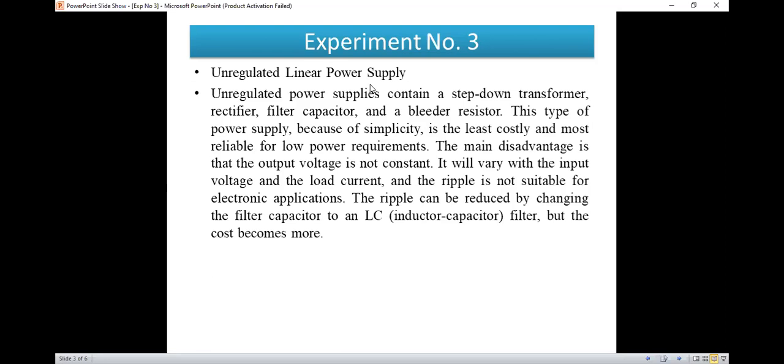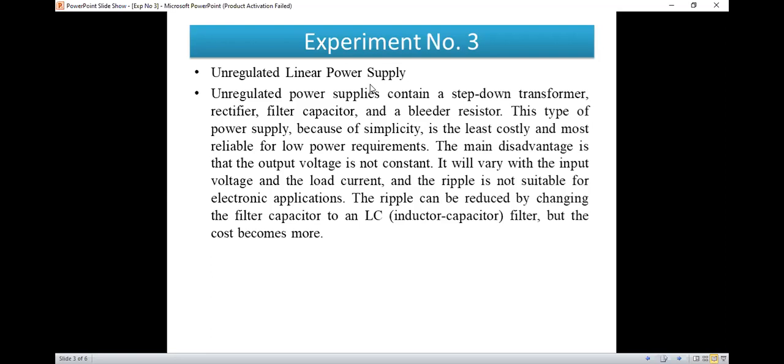To reduce the ripple, an LC filter can be used, that is an inductor capacitor filter. But there is an effect on the cost: after using an LC filter, the cost will increase. So this is an unregulated power supply.